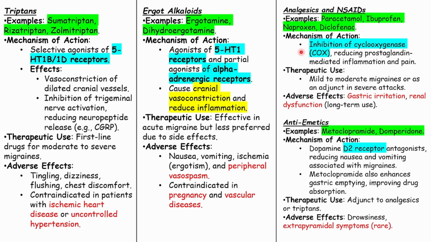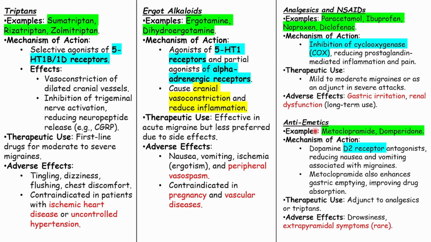So at the end, this COX enzyme helps in the inflammation, so we are inhibiting the inflammation. Adverse effects are gastric irritation and renal dysfunction. Why is there gastric irritation? Because if we inhibit the COX pathway, then there won't be formation of the protective layer which is required in the gastric mucosa through prostaglandin E2, I guess. Okay, so the function of prostaglandin E2 is to produce the defensive layer in the gastric mucosa. So that is the reason.